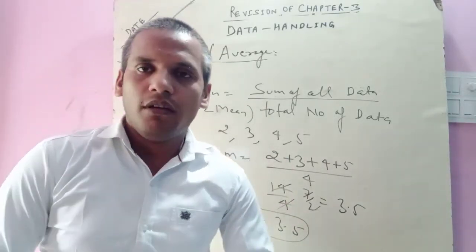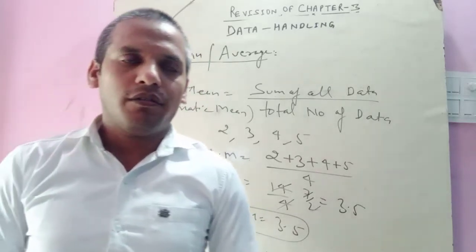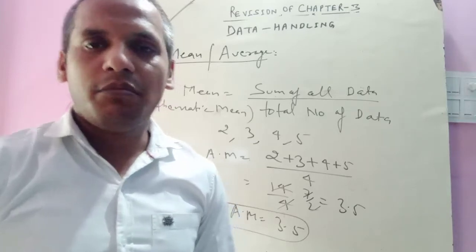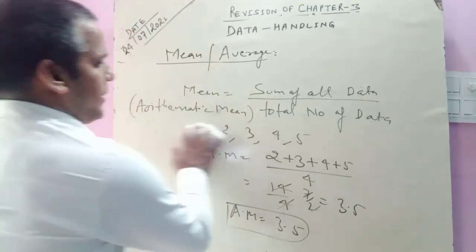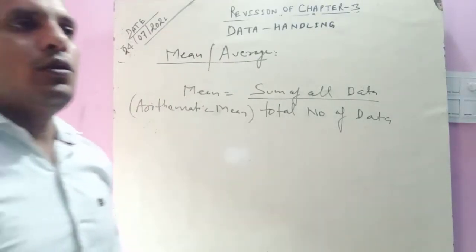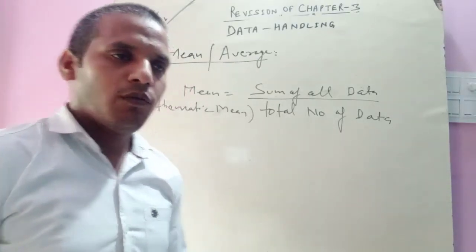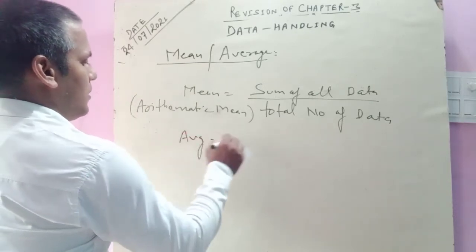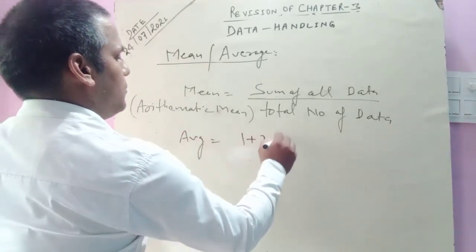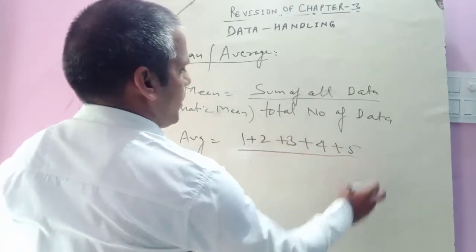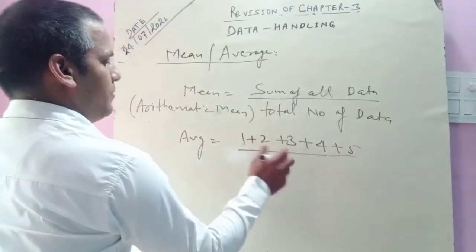Suppose a question says find the mean of the first 5 natural numbers. We know natural numbers start from 1. So what will the mean or average be? The natural numbers are 1, 2, 3, 4 and 5. How many numbers are there? 1, 2, 3, 4 and 5.